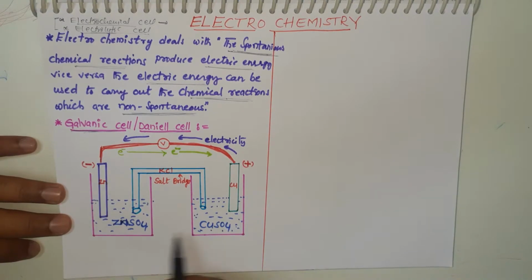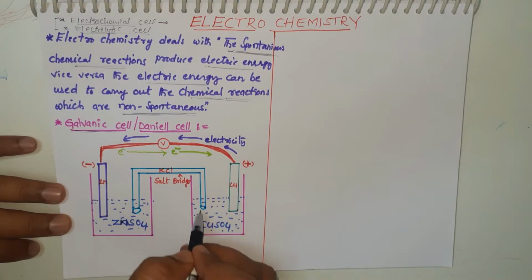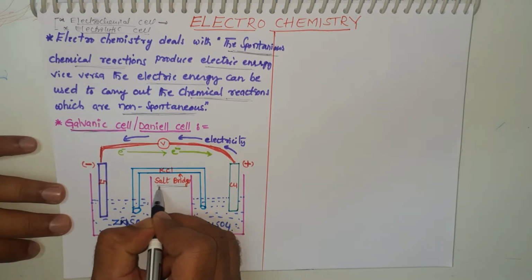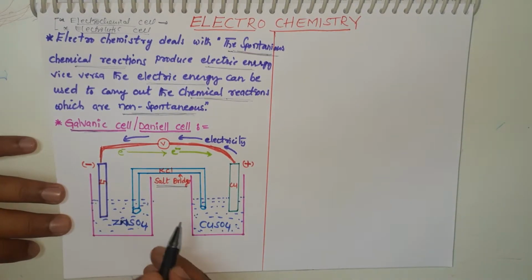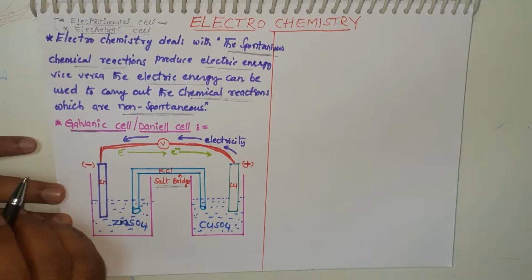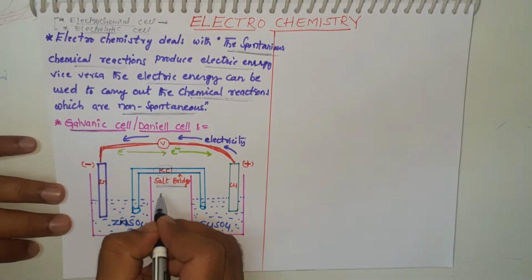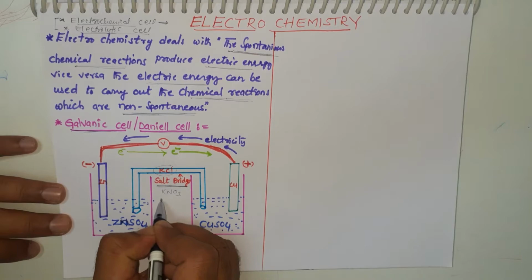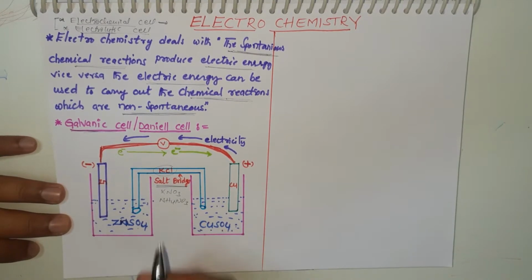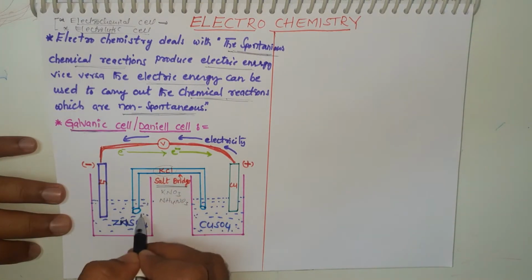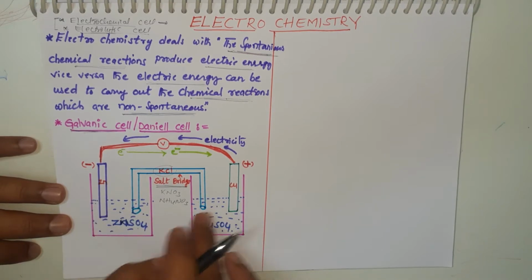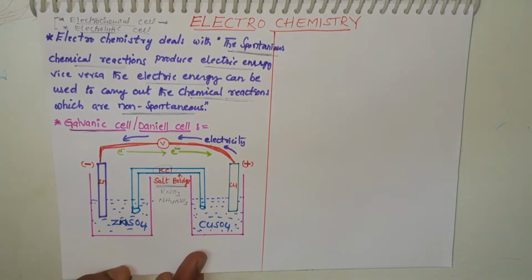Now these two vessels are linked with a U-shaped tube known as a salt bridge. The U-shaped tube is filled with agar-agar or gelatin-type glue material and concentrated salts like KCl, KNO3 or ammonium nitrate. This salt bridge is useful for balancing the positive and negative charges.